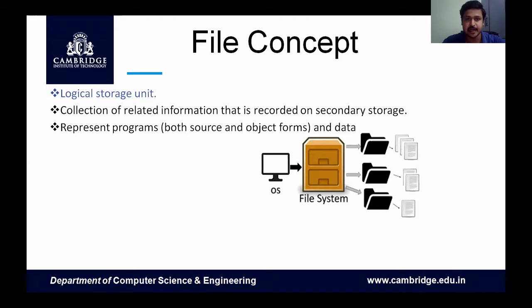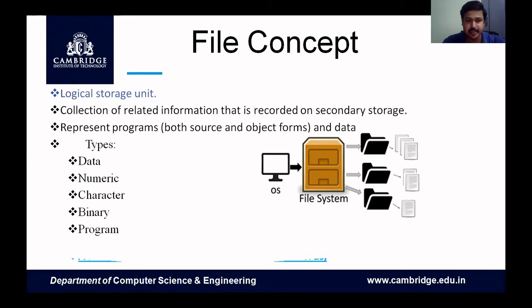It is a collection of related information that is recorded on secondary storage. It represents two things: program and data. Programs have objects and source code. The types of data are numeric, characters, binary, and program data. So to conclude the definition, a file is a sequence of bits, bytes, lines, and records.